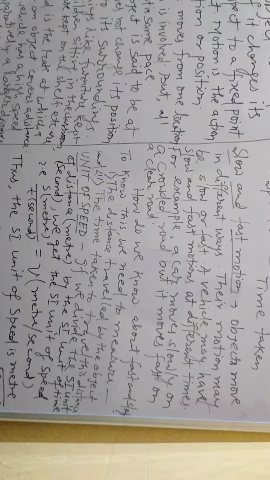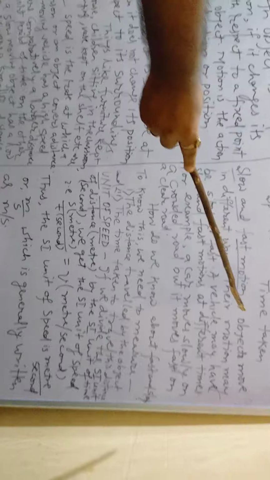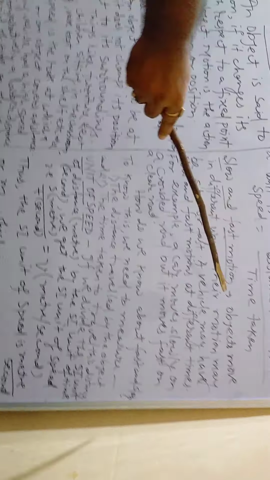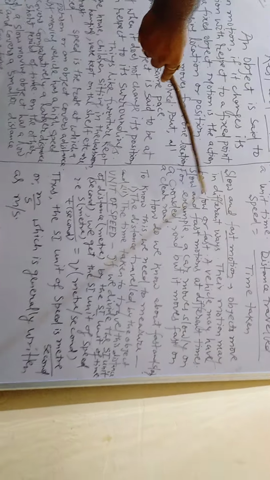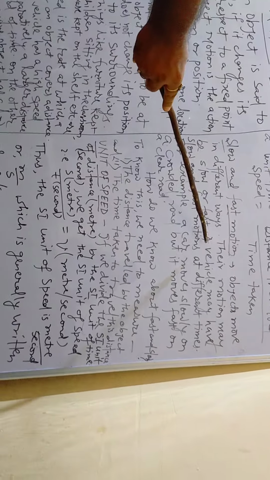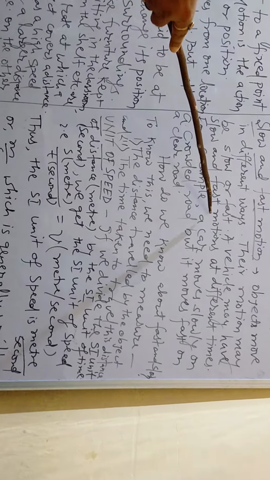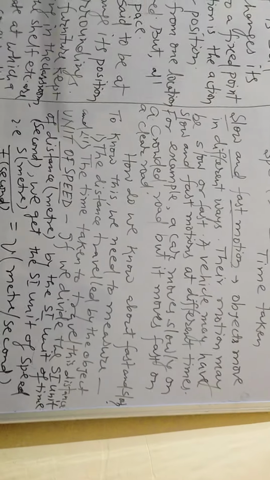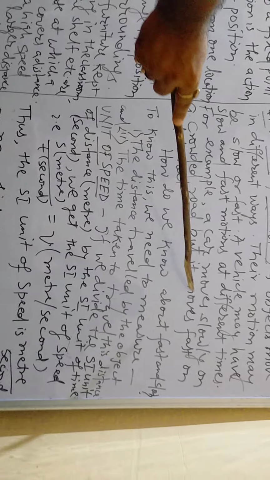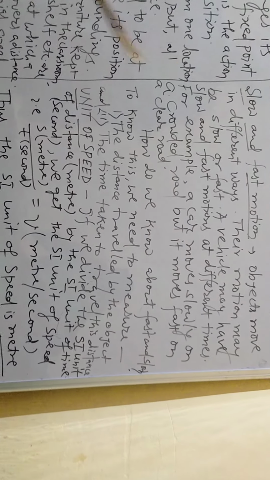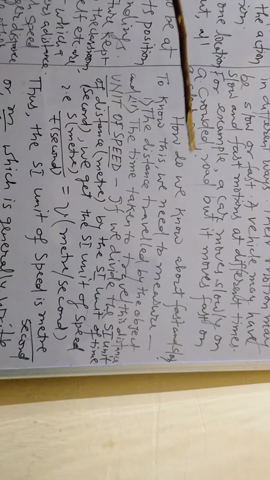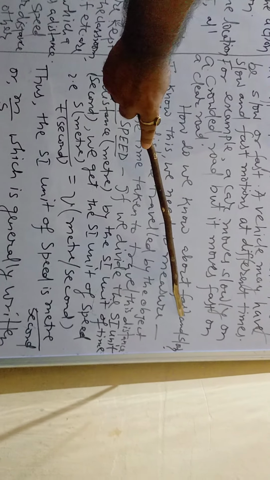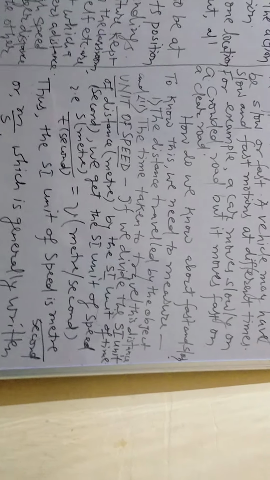Slow and fast motion. Now, objects move in different ways. Their motion may be slow or fast. A vehicle may have slow and fast motion at different times. For example, a car moves slowly on a crowded road, but it moves fast on a clear road. Now, how do we know about fast and slow?